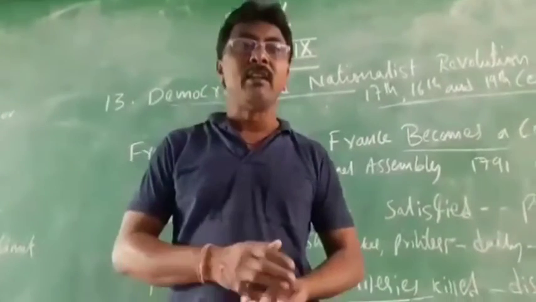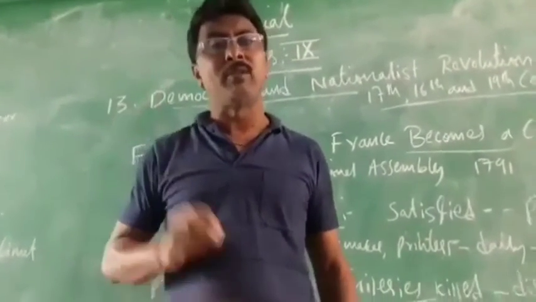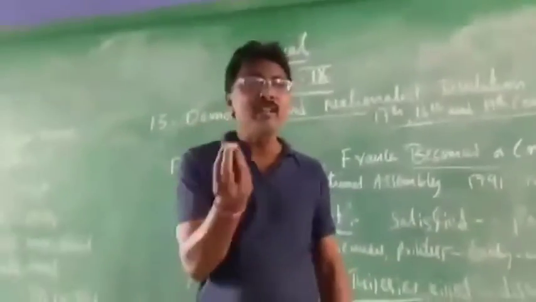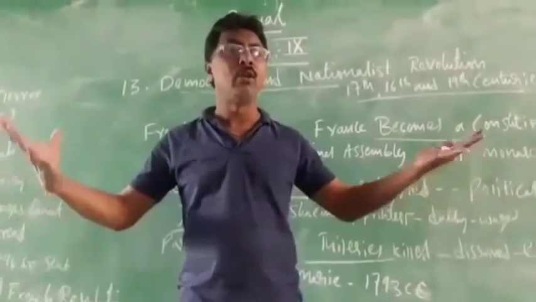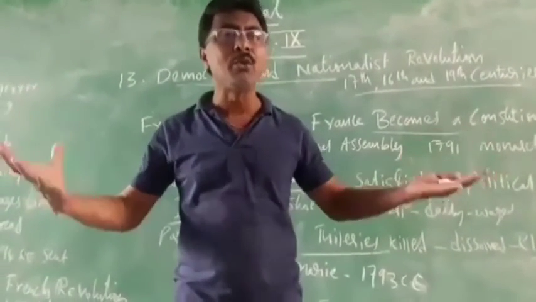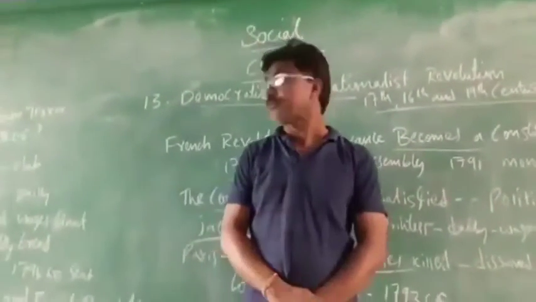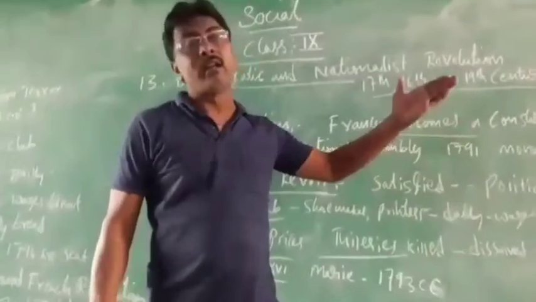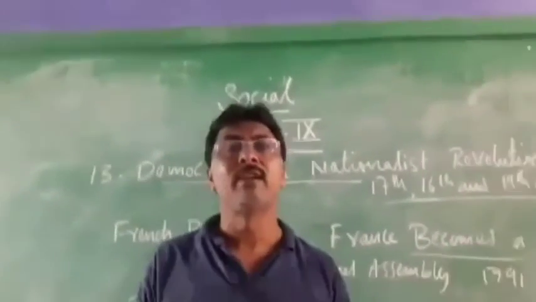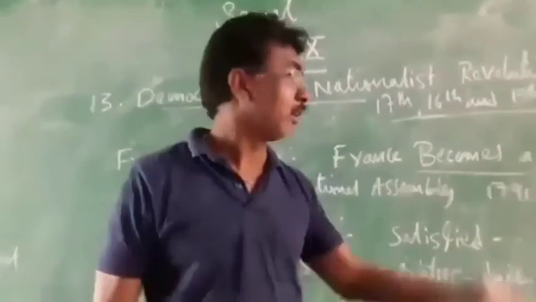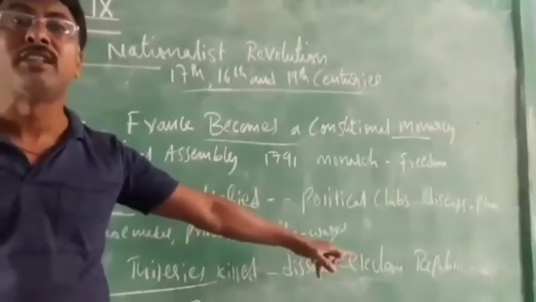Republic will do. Republic means electing by vote. One example: electing one head by voting. All the people of France who have the right to vote will vote and elect one head, and that head will rule. That is called a republic. So at last, France decided to conduct elections, and they elected one head, and the government started ruling. That is called a republic government. You see, a republic government was established in France.